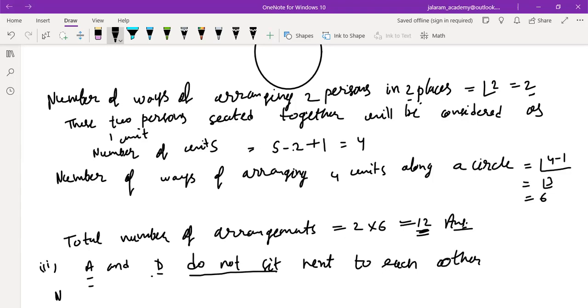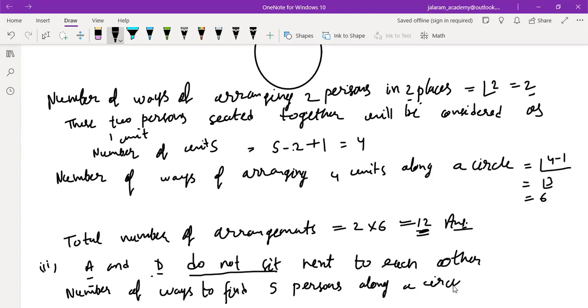First we will write the total number of ways of arranging 5 persons. Number of ways of arranging 5 persons along a circle. How many ways are there? Factorial 5 minus 1, that is factorial 4, equals 24.